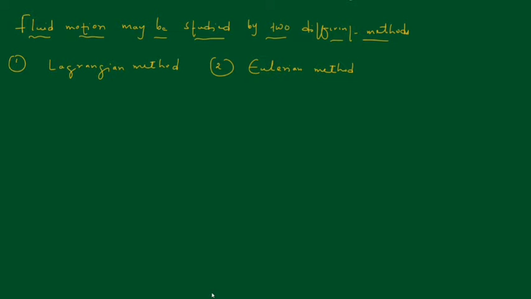Suppose you have to say what is fluid motion and what methods are used to describe it, we can say there are two methods, that is Lagrangian and Eulerian. By using these two methods we can describe a fluid motion. Let's see one by one.